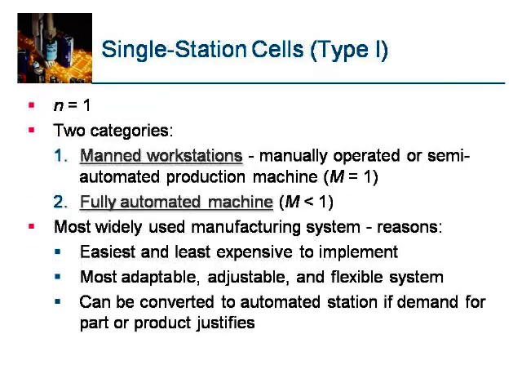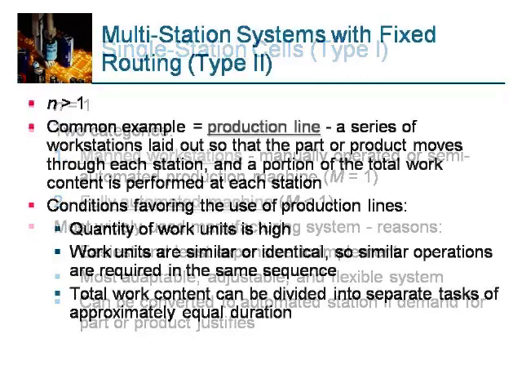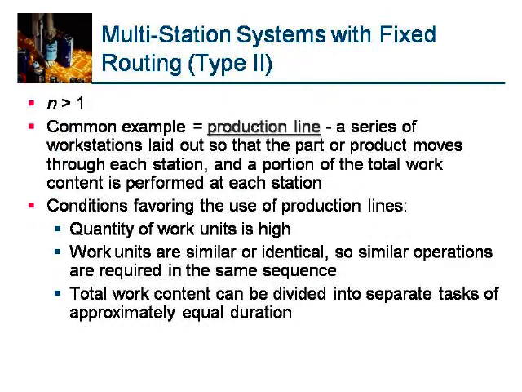Single station cells, N is equal to 1. The 2 categories are manned workstations, a manually operated or semi-automated production machine, where M is equal to 1, and a fully automated machine, where M is less than 1. These are the most widely used manufacturing systems. The reasons are: easiest and least expensive to implement, most adaptive, adjustable and flexible system, and can be converted to an automated station if demand for the part or product justifies.